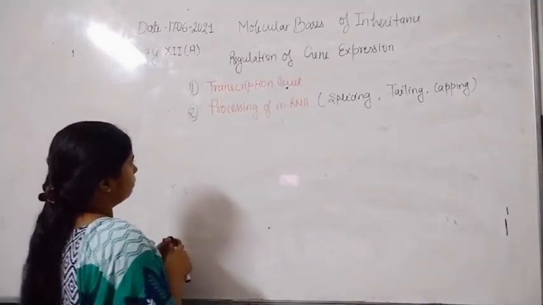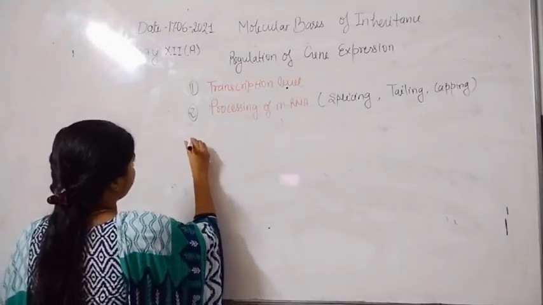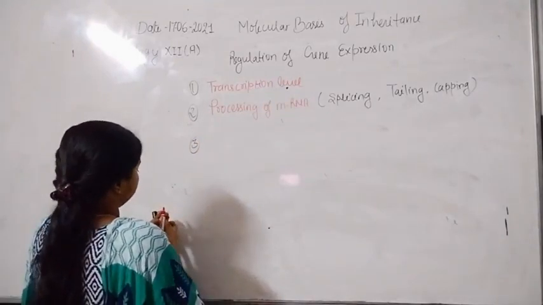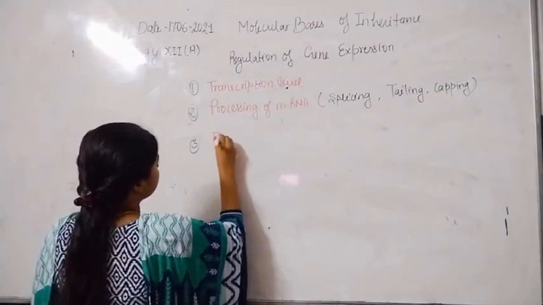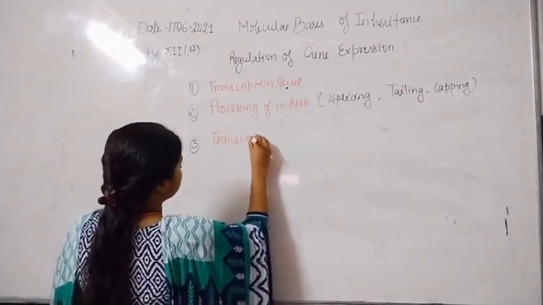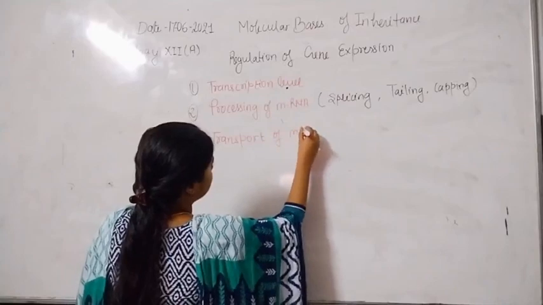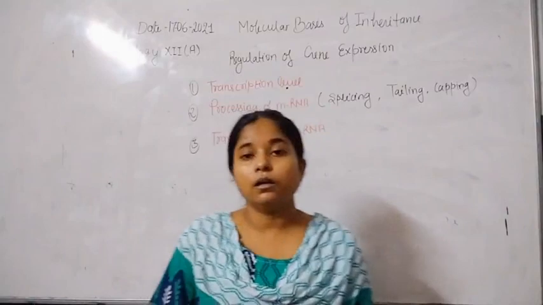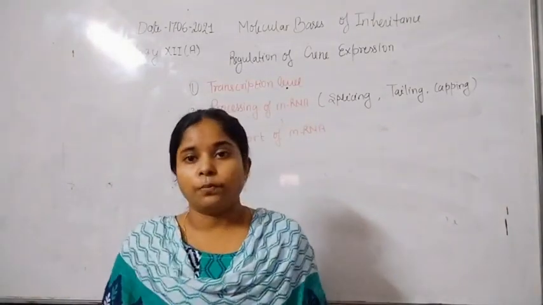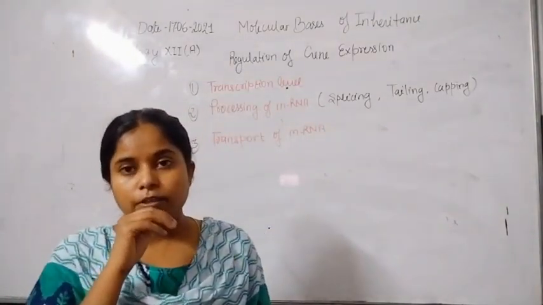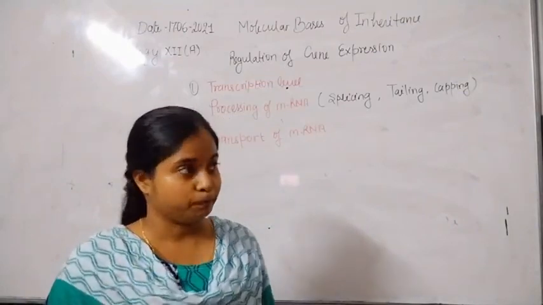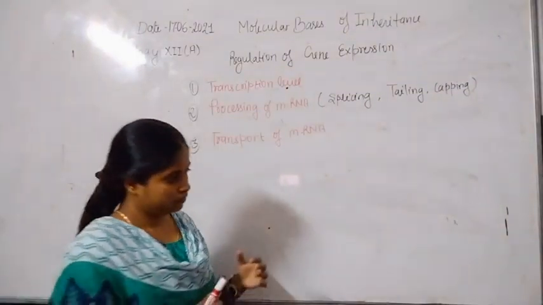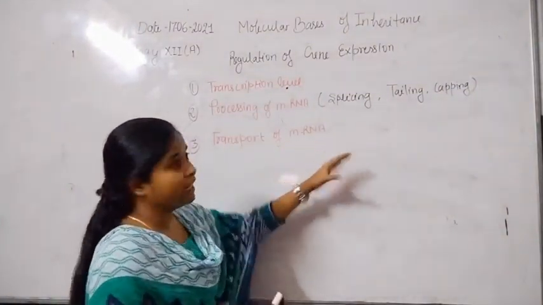Now the third step is transport of mRNA. Transport of mRNA takes place from the nucleus to the cytoplasm. During that time, there are many chemicals which may react with the reactive end of mRNA.